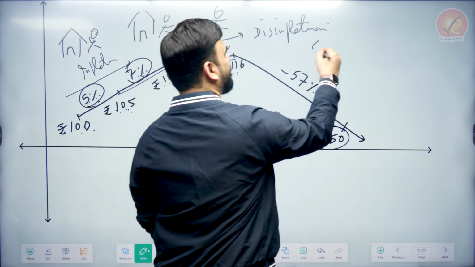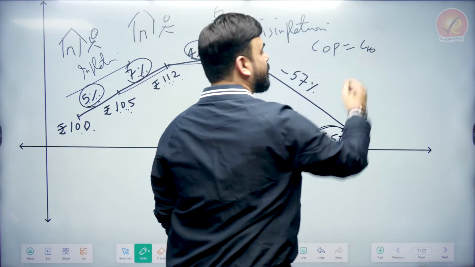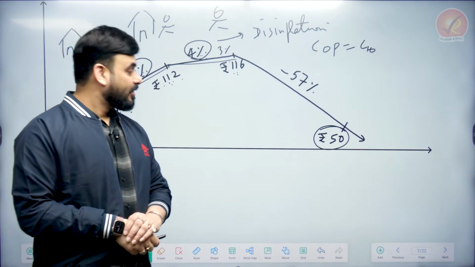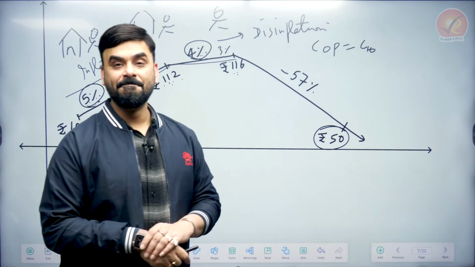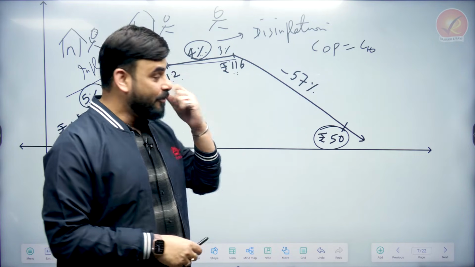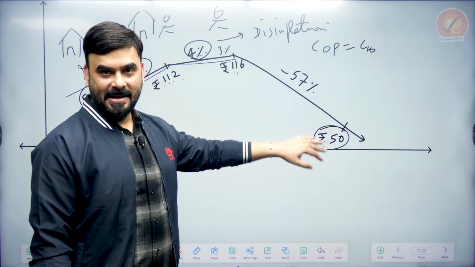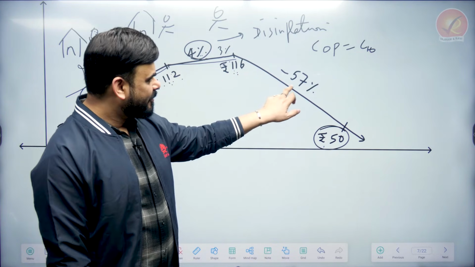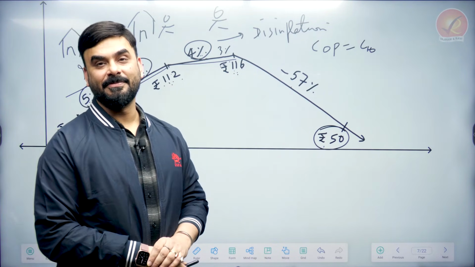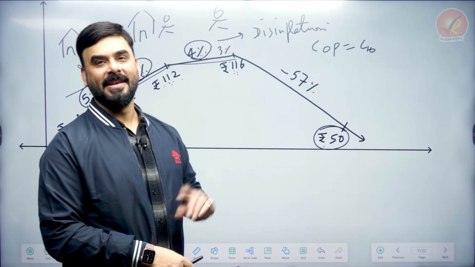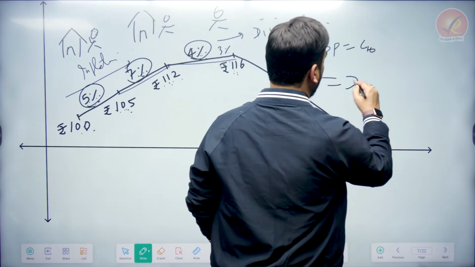So suppose the cost of production of this pen is 40. So earlier how much profit was the company getting? But now the company has reduced the price to 50, right? So can you check the change in price? 116 became 50. So price has drastically fallen. So rate of change is negative, minus 57%. So what is the inflation here? It's negative. And negative inflation is called deflation.